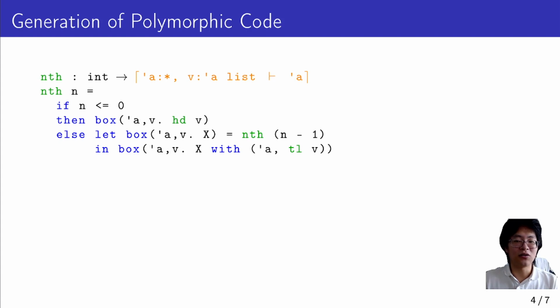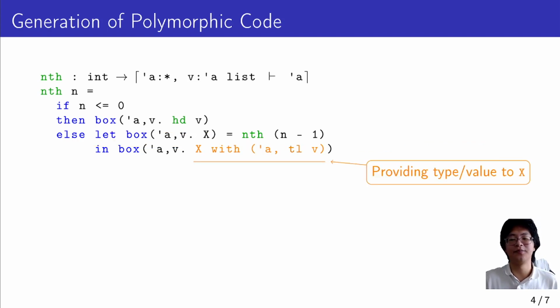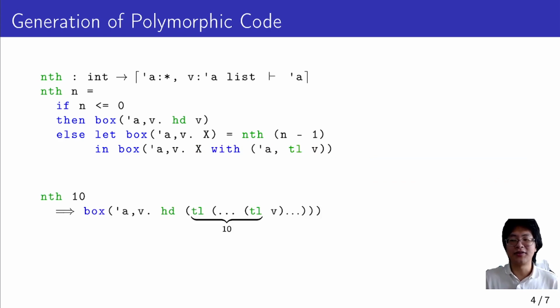When we use a code fragment, we first use letbox to make code X a variable in a future stage. Here, X stands for an open code template depending on the type variable 'a and the list V. Then, we instantiate X using with. If we call nth with an integer 10, it will return a code fragment that applies head to the list V after 10 applications of tail.